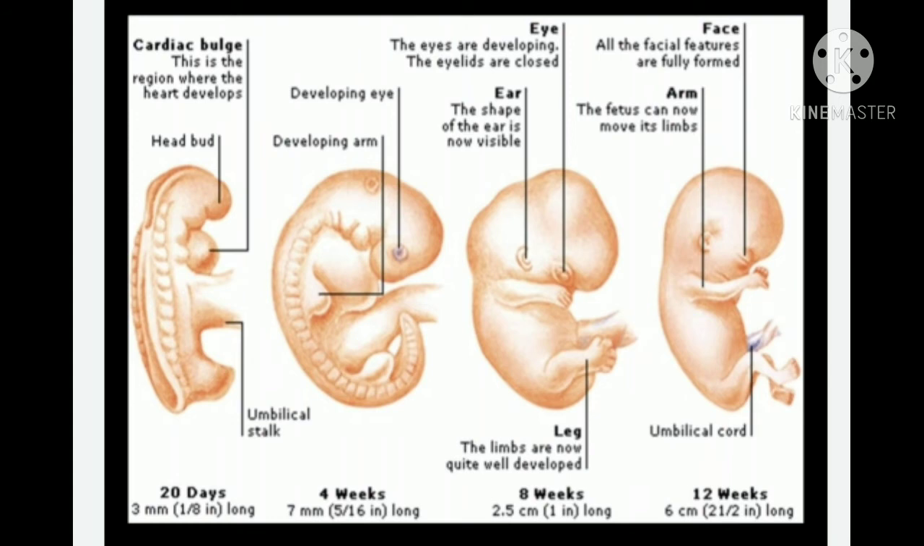Coming to the 8 weeks. Till 8 weeks, the eyes are still developing and the eyelids are closed. Then moving on, ear. The shape of the ear is now visible to some extent.